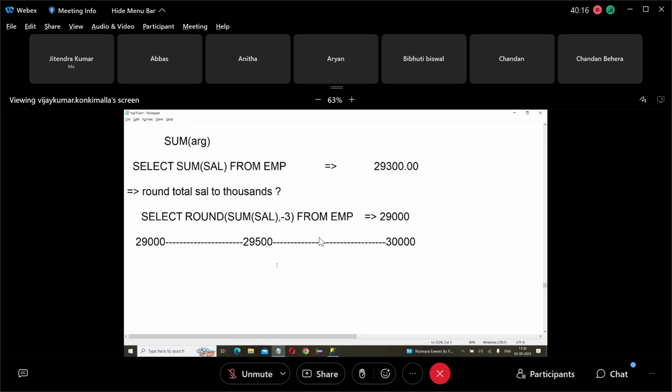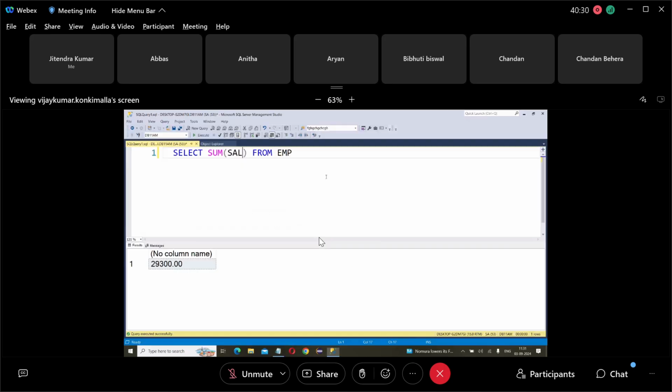Understood that? So 29,300 now. The actual value is below average. If it is below average, round it to the lowest. If it is equal or above average, round it to the highest. So let's run this query. Now you see this: here 29,000.